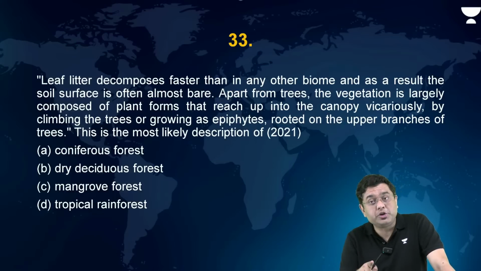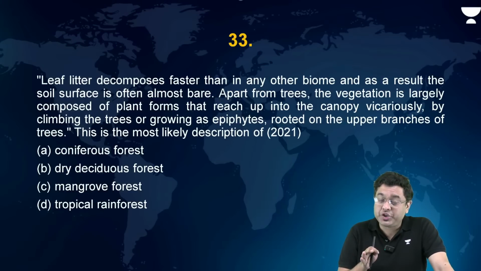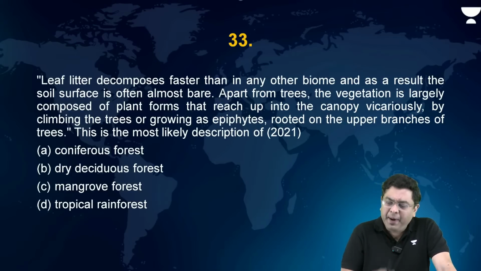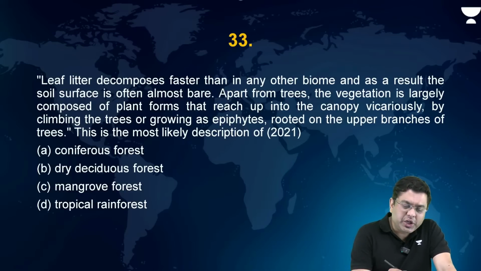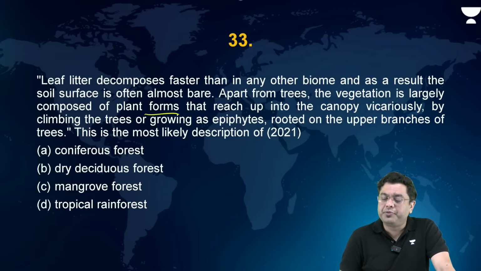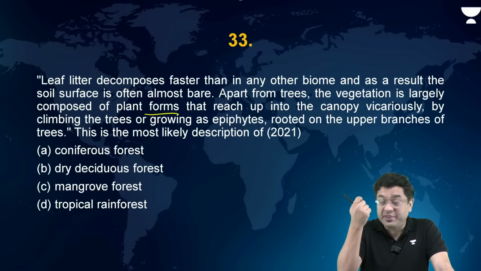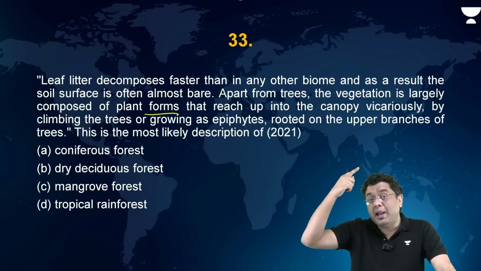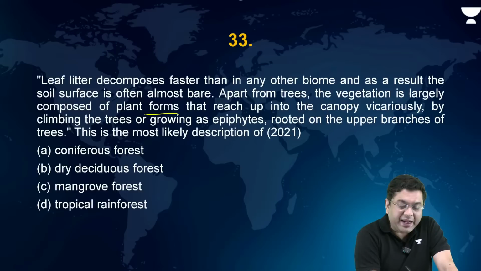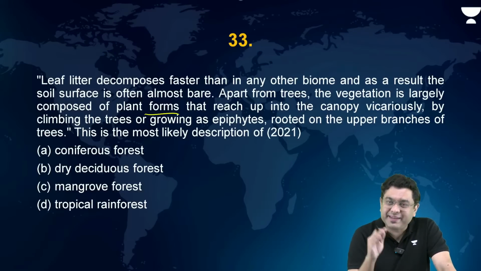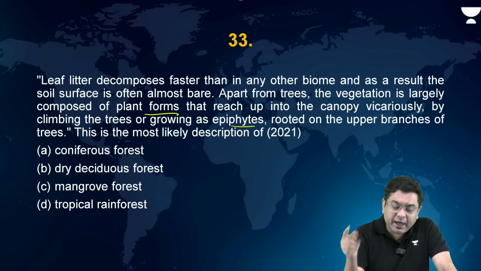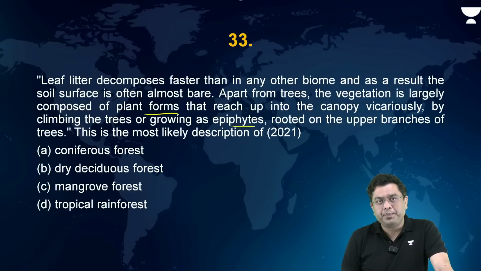Means the complete stage of decomposition, mineralization, has been reached. Apart from trees, the vegetation is composed of plant forms that reach up to the canopy vicariously. That means very tall plants, right? By climbing the trees or growing as epiphytes rooted in the upper branches of the trees.